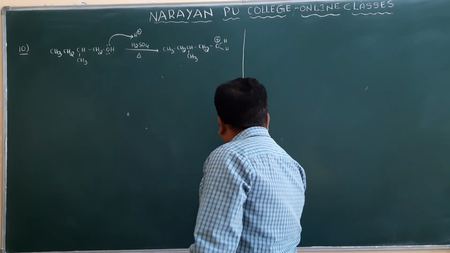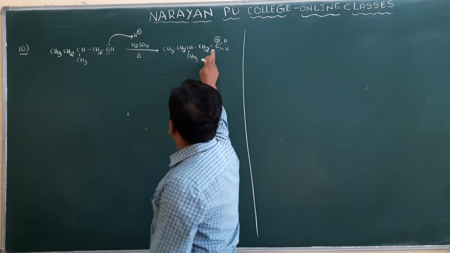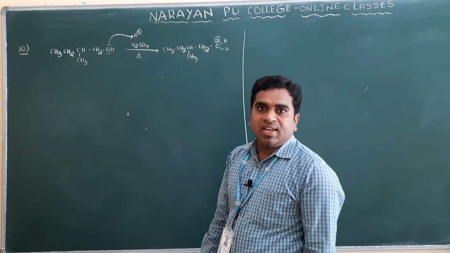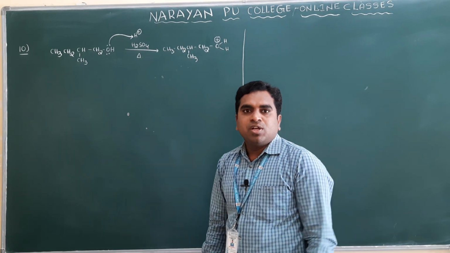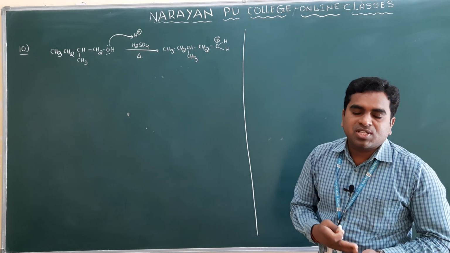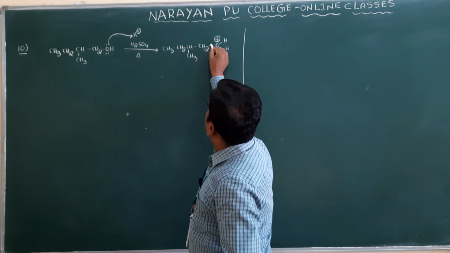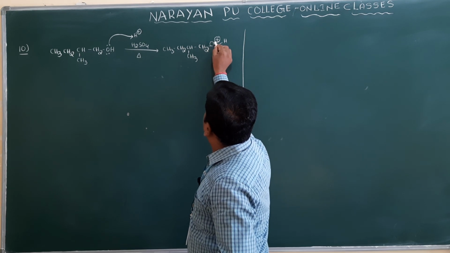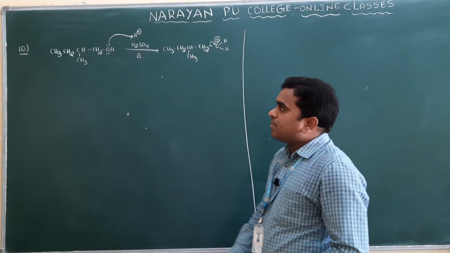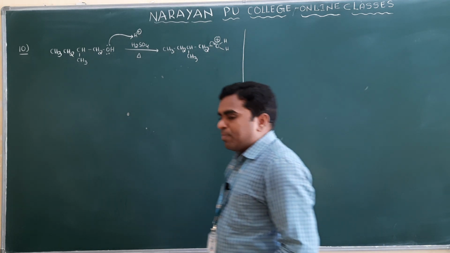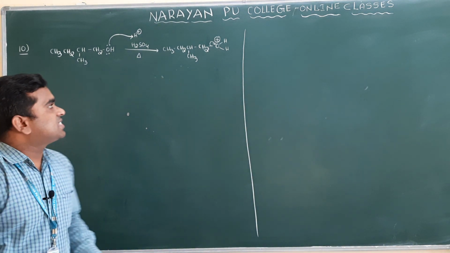So see what happened here. Oxygen is a highly electronegative atom, and having a positive charge means the molecule is unstable. So it tries to get stability by gaining electrons from the neighbor carbon, the carbon losing electrons and oxygen gaining electrons.